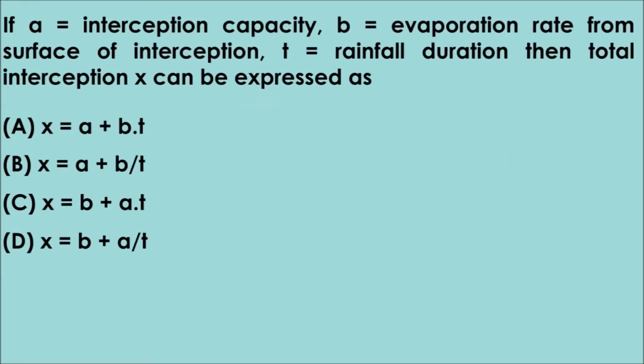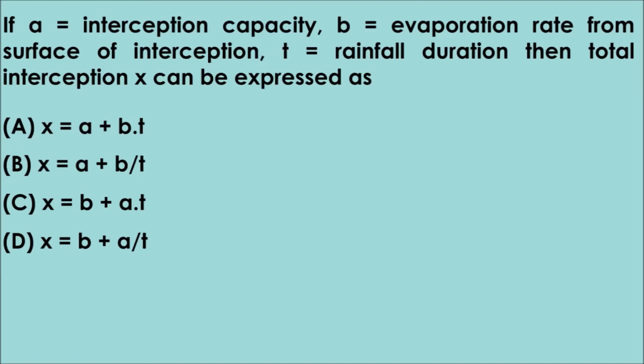Question number 14. If A is equal to interception capacity, B is equal to evaporation rate from surface of interception, T is equal to rainfall duration, then total interception X can be expressed as option A, X is equal to A plus B into T, option B, X is equal to A plus B by T, option C, X is equal to B plus A into T, option D, X is equal to B plus A by T. The correct answer is option A, X is equal to A plus B into T.